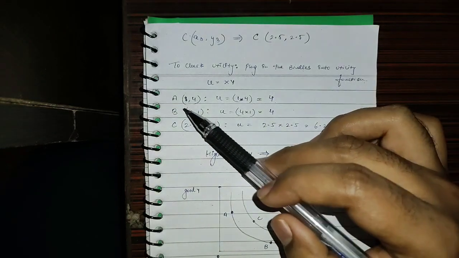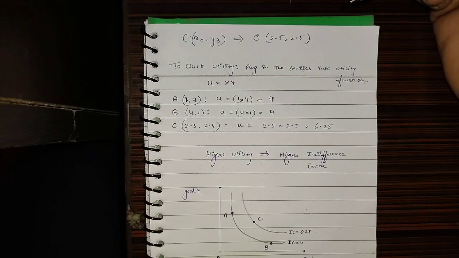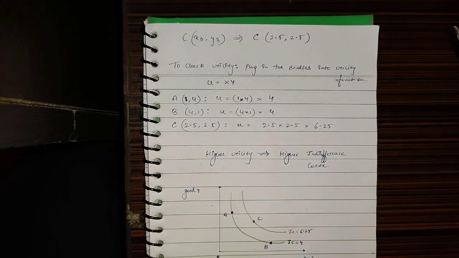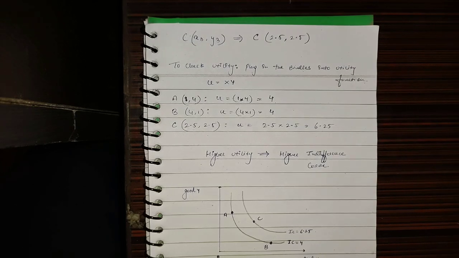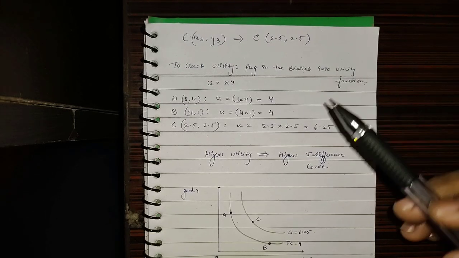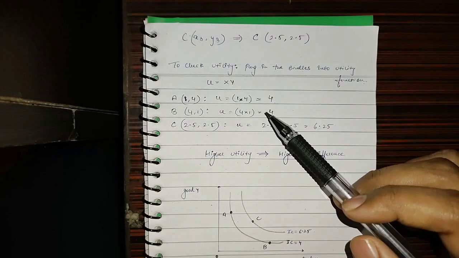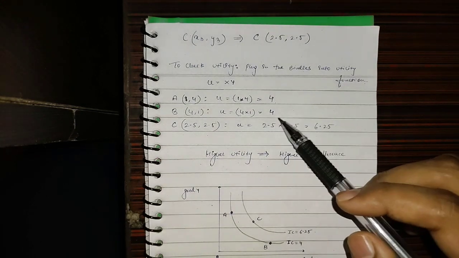Let us take first the extreme bundle A, which is 1, 4. When we plug in the values of x and y, we get that the utility that we derive from consuming A is 4. Similarly for B, when we plug in the values of x and y, the utility that we are deriving is 4 again.